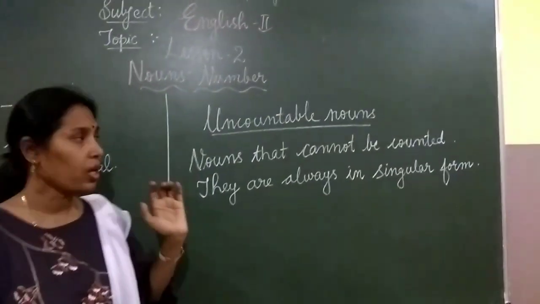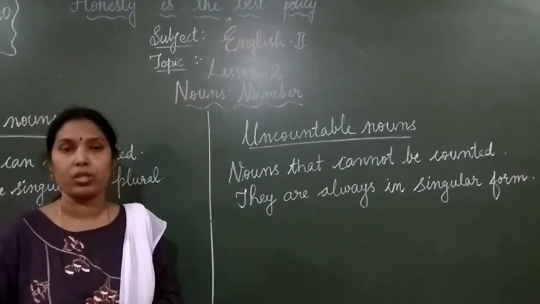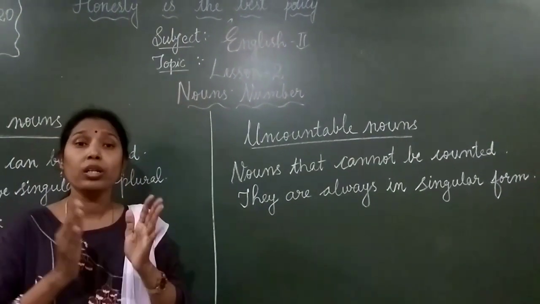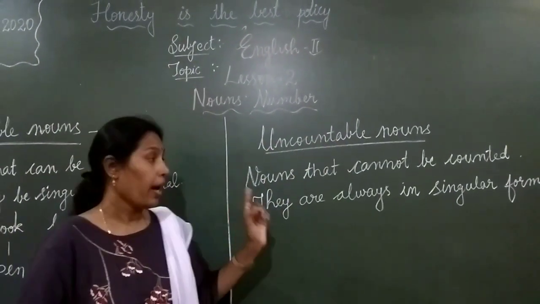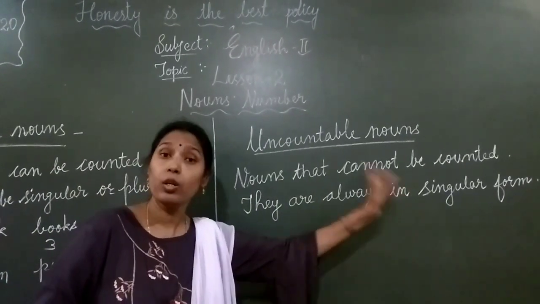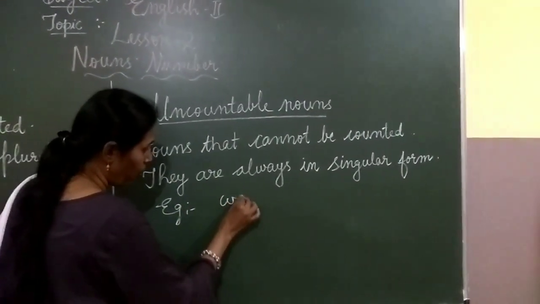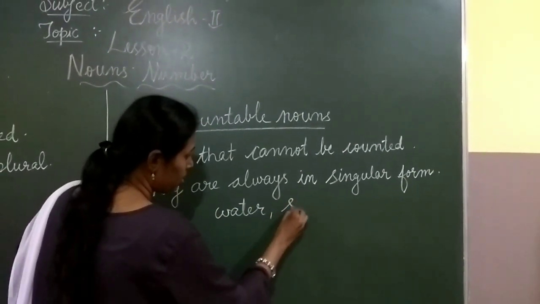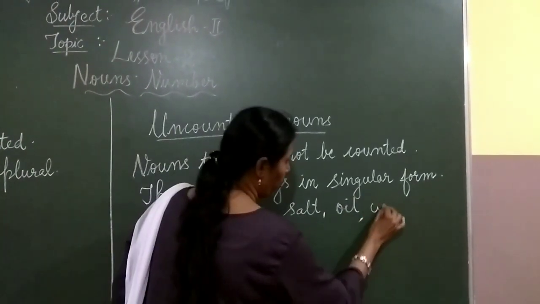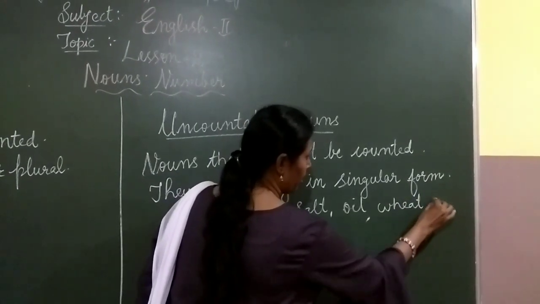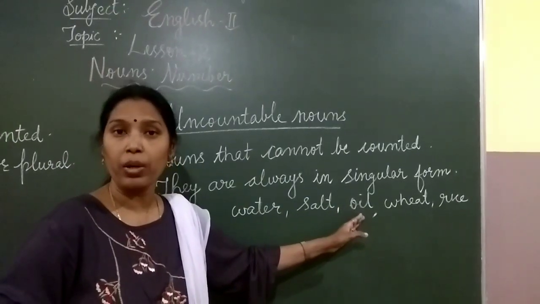What is an uncountable noun? Nouns that cannot be counted are called uncountable nouns. Nouns that cannot be counted, we cannot count those nouns. Those nouns are called uncountable nouns and they are always in singular form. For example, water, salt, oil, wheat, rice. All these are uncountable nouns.